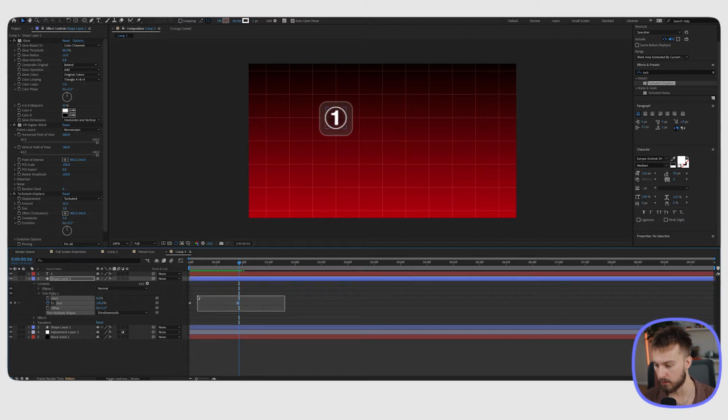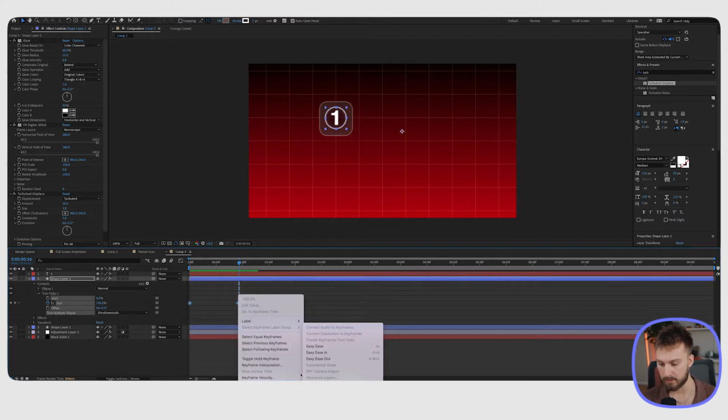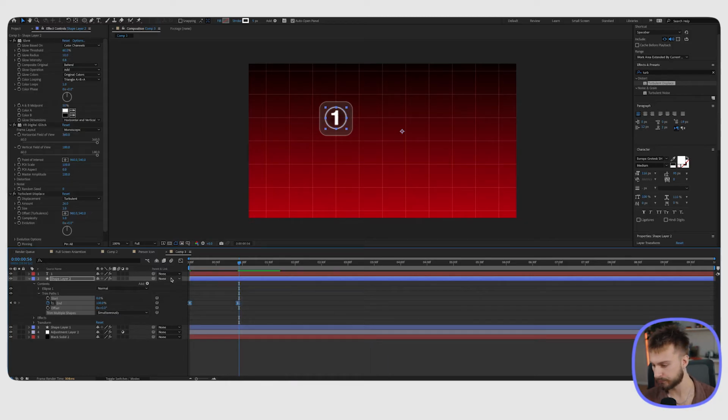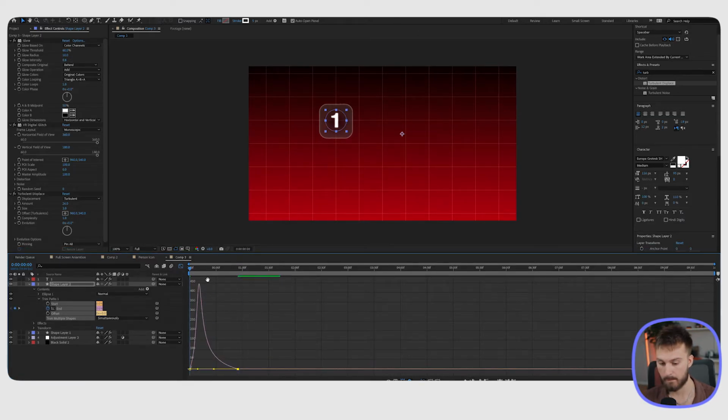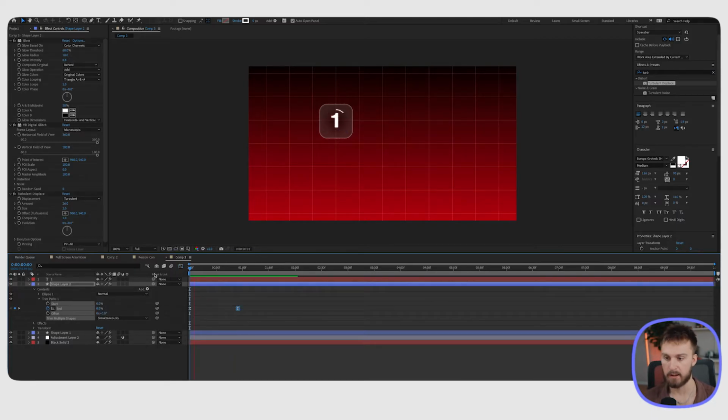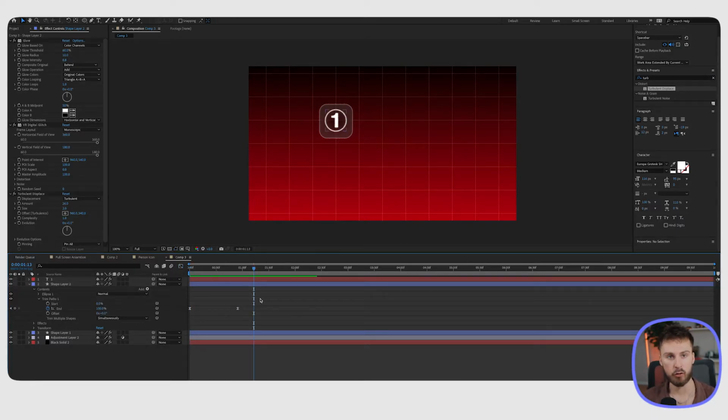To make this a little bit smoother, I'm gonna highlight both of these keyframes, right click, go to keyframe assistant, easy ease, and then also go to the graph editor and move this to the left here. I think the speed is pretty good with that. And now we're ready to create our other little icons here, just the 6 of them.